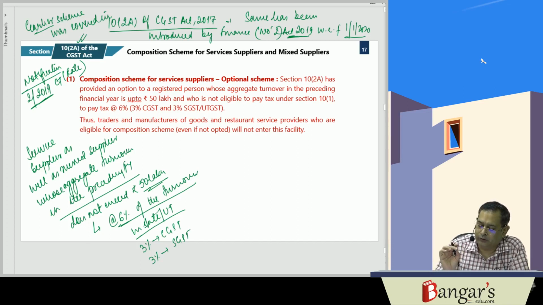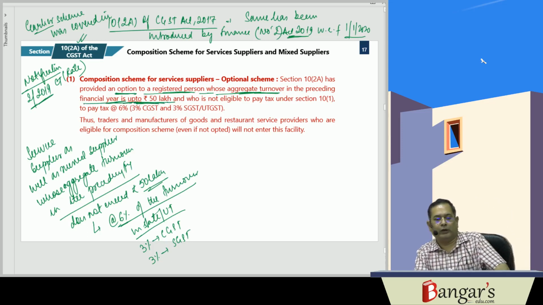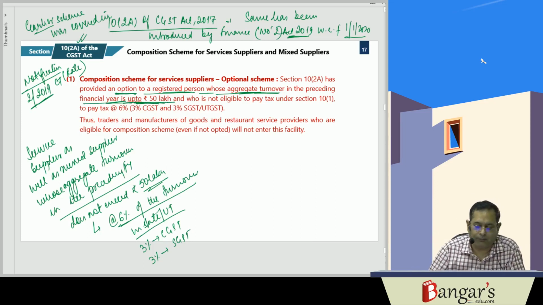Section 10(2)(a) has provided an option to a registered person whose aggregate turnover in the preceding financial year is up to rupees 50 lakhs, and who is not eligible to pay tax under section 10(1).